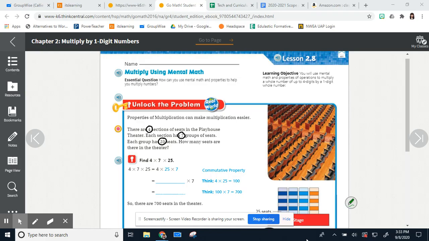So instead of multiplying 4 times 7 times 25, we're switching 4 and 7. So think 4 times 25 is 100.